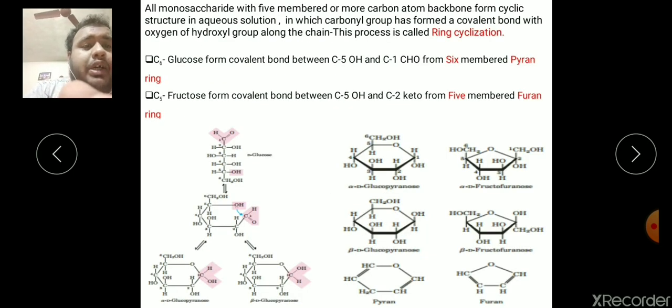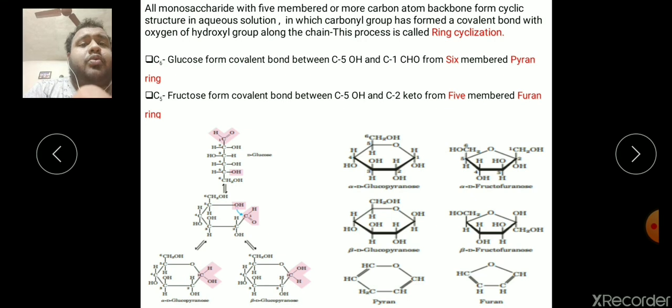For glucose molecule, which is an aldose molecule, cyclization occurs due to the interaction of the C5 hydroxyl oxygen with the CHO group, generating the 6-membered ring, which is called a pyran ring. For a 5-carbon ketose, this is your keto group. The keto carbon interacts with the hydroxyl oxygen of C5, but it generates a 4-member ring that is called furan. You can see the pyran and furan ring here.